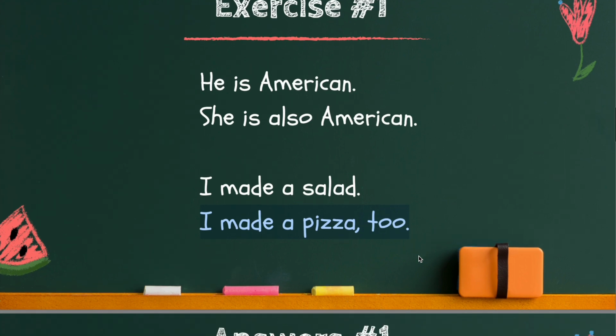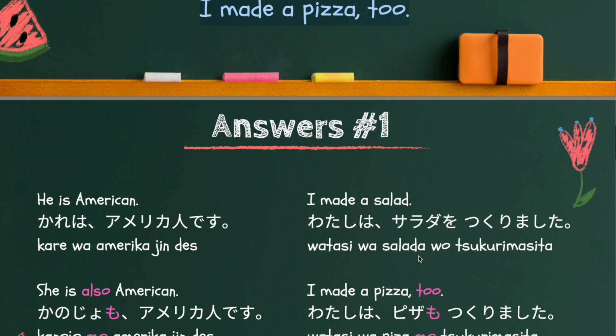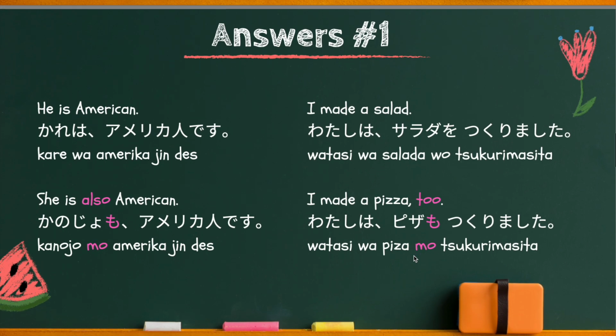Now the answers. He is American. 彼はアメリカ人です。Second sentence, she is also American. So, in this case, the subject changed.